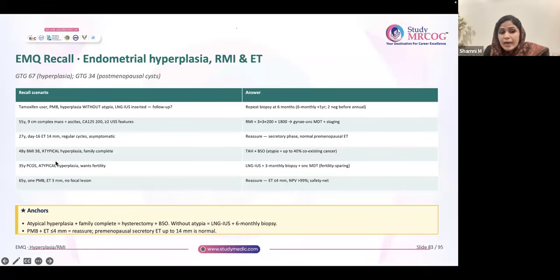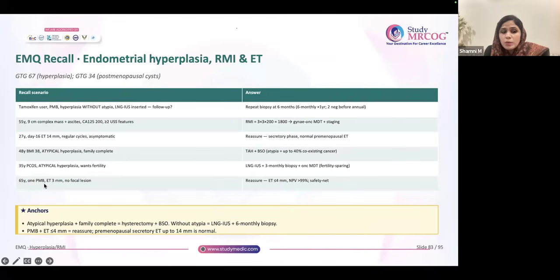35-year-old PCOS, atypical hyperplasia, wants fertility. So you know the answer. It is Mirena plus 3 monthly biopsy until negative. Then you have to send her to the fertility specialist. Consider ART, and after that you remove her uterus. Do hysterectomy finally.